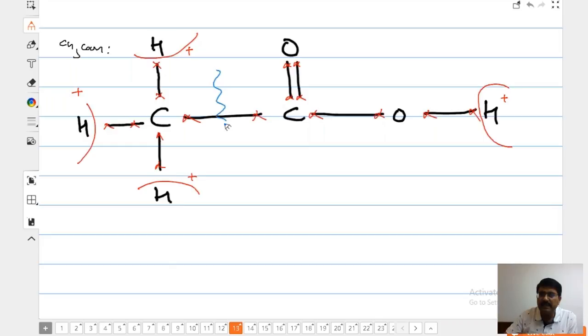Whereas this electron will be shared equally. Why? Both have same electronegativity. So neither this electron will go toward this nor this electron will go toward this. So this carbon has gained 1, 2, 3 electrons extra. This will be having which oxidation state? -3 oxidation state. Correct? Okay. Right. Chalo ji. Now we are shifting towards this.